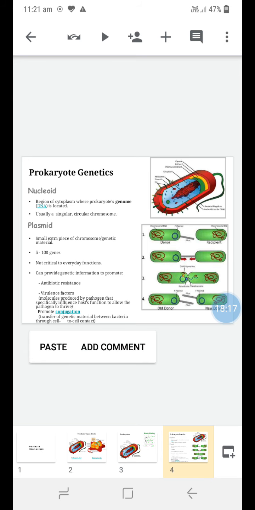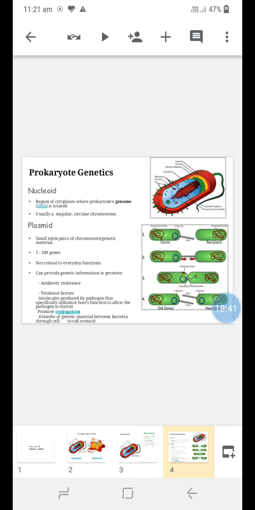It acts as a carrier of genetic information to promote antibiotic resistance in the prokaryotic cell. It also acts as a virulence factor, meaning molecules produced by the pathogen that specifically influence the host function to allow the pathogen to thrive. And plasmids also help in promoting conjugation.